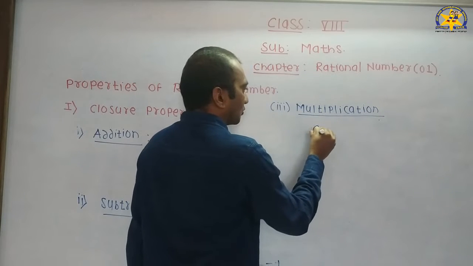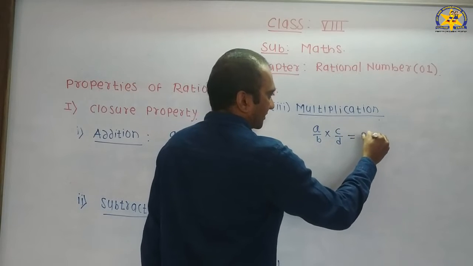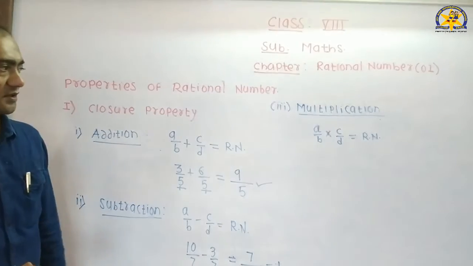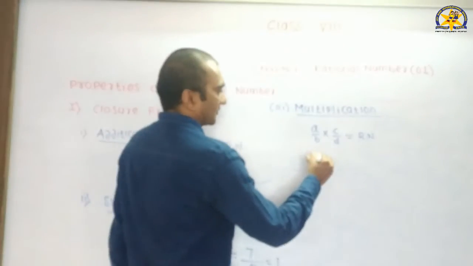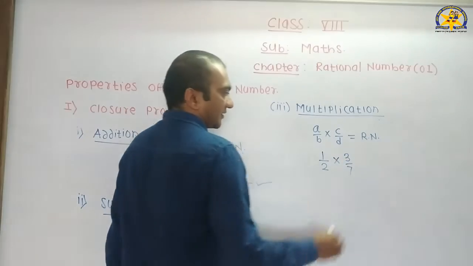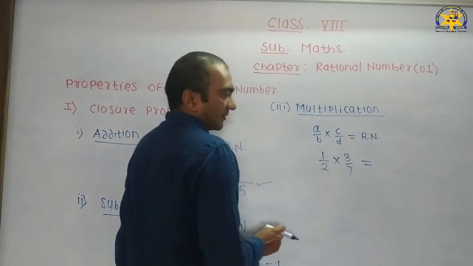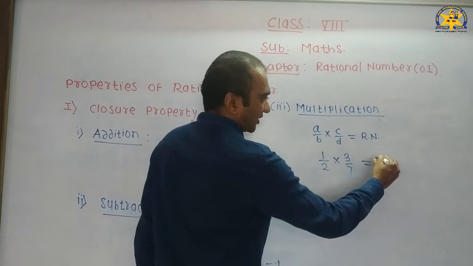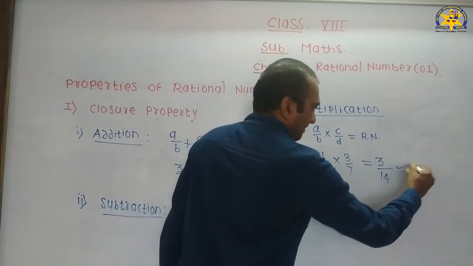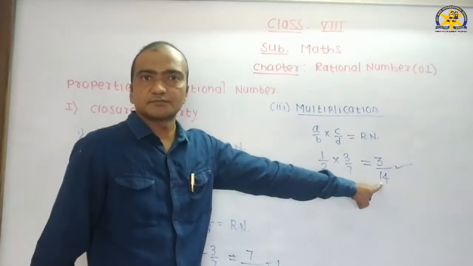If we multiply two rational numbers, then we get a rational number. We see the example. Suppose the first rational number is 1 by 2 and the second rational number is 3 by 7. Here we make multiplication of numerator 1 into 3, that is equal to 3, divided by 2 into 7, 14. What we can say here, if we multiply two rational numbers, then we get a rational number.